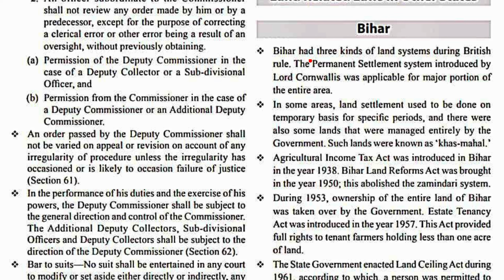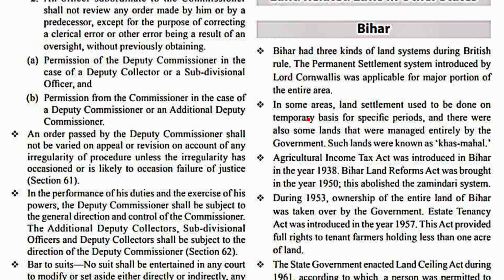Starting with the land-related laws in other states, Bihar had three kinds of land systems during British rule. The permanent settlement system introduced by Lord Cornwallis was applicable for a major portion of the entire area. In some areas, land settlements used to be done on a temporary basis for specific periods, and there were also some lands that were managed entirely by the government.